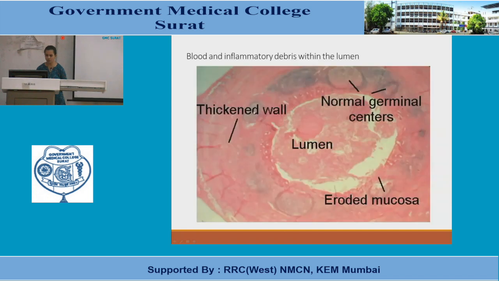These are still blue. Why? Because these are normal lymphoid follicles with germinal centers. This is the lumen, and we cannot say what it is containing; it might be containing feces. And this is the mucosal lining, this is the submucosa, and this is the muscularis propria. And the last layer is the serosa.